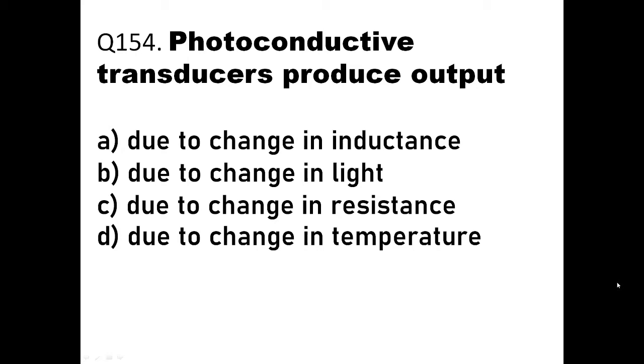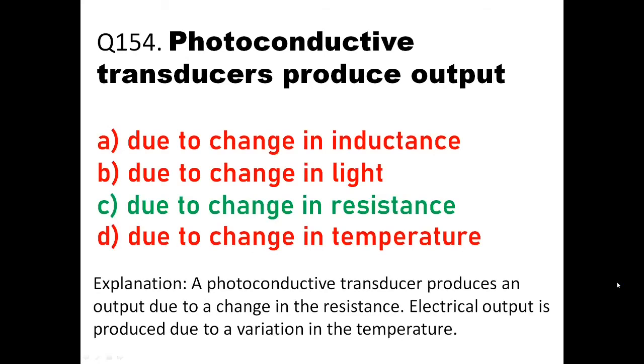Photoconductive transducers produce output. Now here the options are due to change in inductance, due to change in light, due to change in resistance, due to change in temperature. Now if you are speaking about photoconductive, conduction means it is opposition to resistance. So there has to be change in resistance if you want to have a change in conductance. That means a photoconductive transducer produces output due to change in resistance. So here the answer will be C, due to change in resistance.